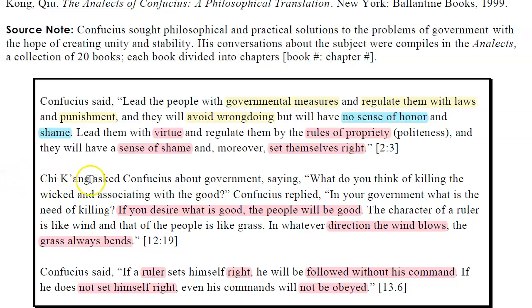Paragraph 2. Remember this name we saw in the vocabulary. He was a ruler of a region in China, and he is asking Confucius for advice on government.